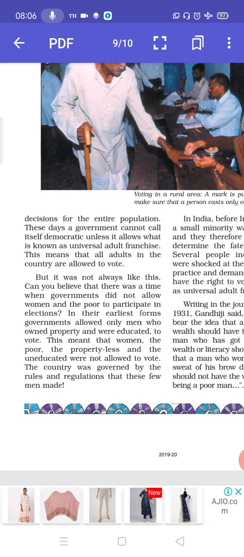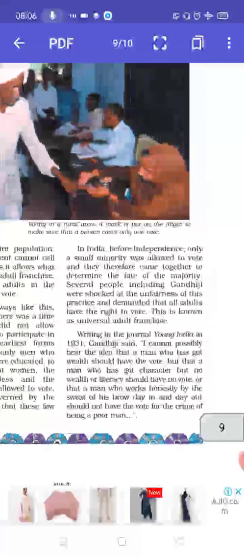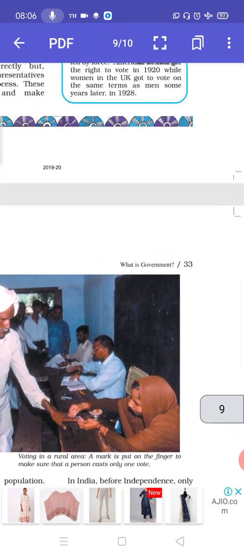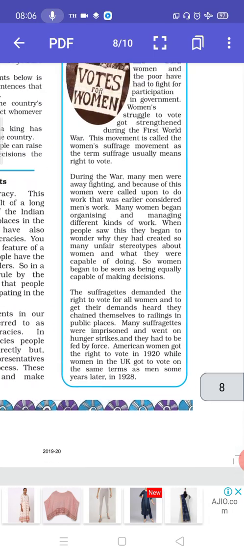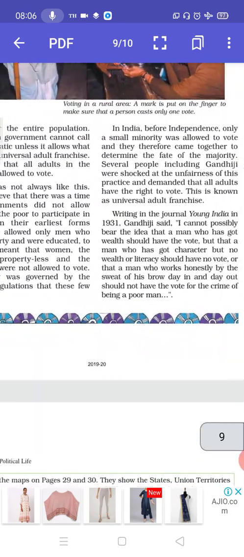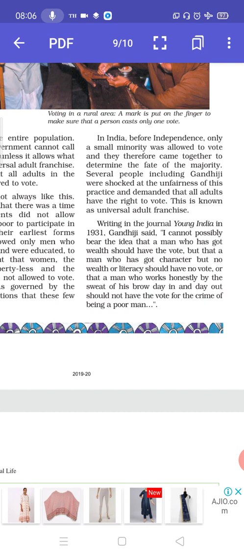This meant that women, the poor, the propertyless, and the uneducated were not allowed to vote. The country was governed by the rules and regulations that these few men made. Initially, they are talking about how women and poor people who didn't have property were not allowed to vote. In India, before independence, only a small minority was allowed to vote, and they therefore came together to determine the fate of the majority. Several people, including Gandhiji, were shocked at the unfairness of this practice and demanded that all adults have the right to vote. This is known as universal adult franchise.